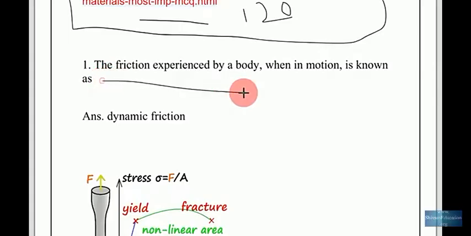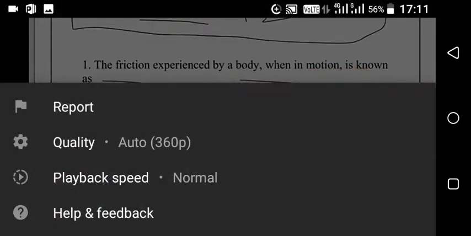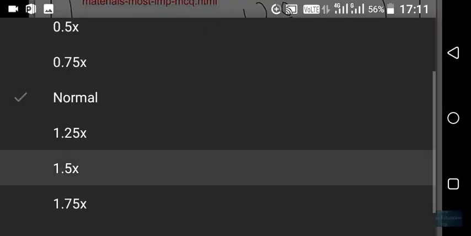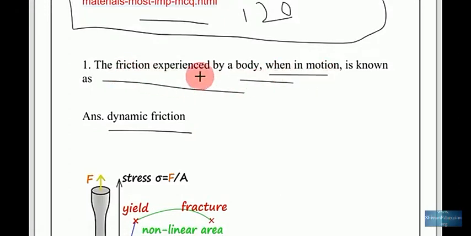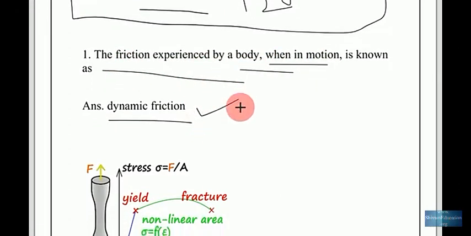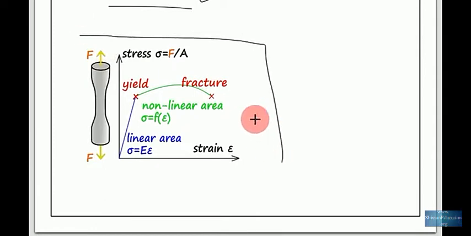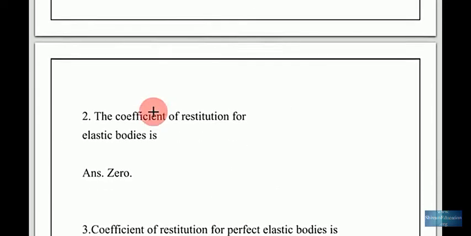Questions. The friction experienced by a body when in motion, that is known as dynamic friction. So remember, when in motion, the friction experienced by a body is called dynamic friction. Now understand this figure. First of all, this is the stress strain curve, and here is the yield point, and here is the fracture point. So remember, stress is equal to F upon A, force upon area.